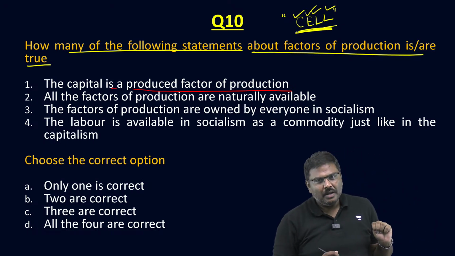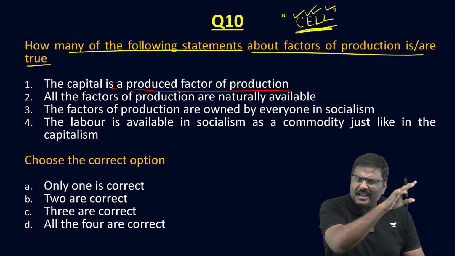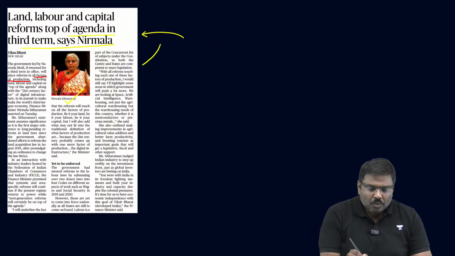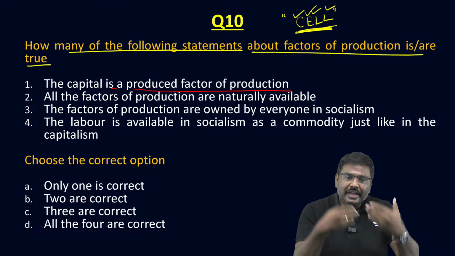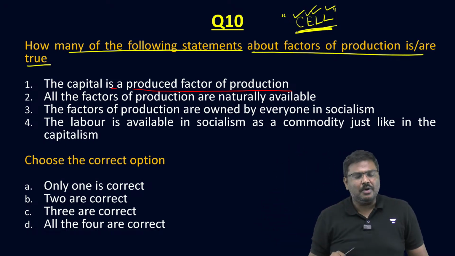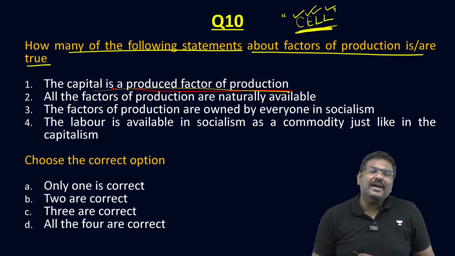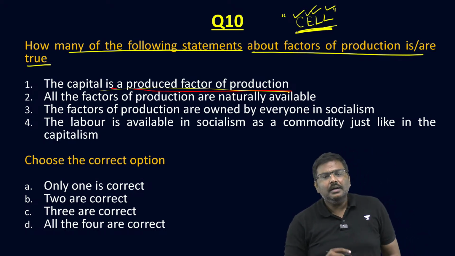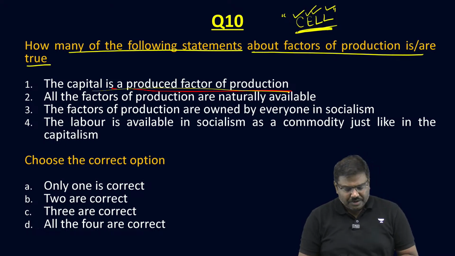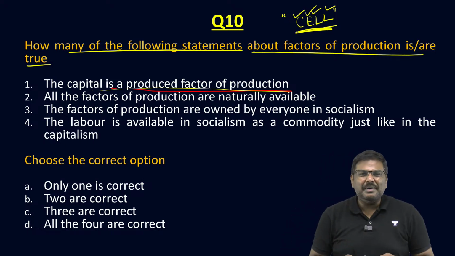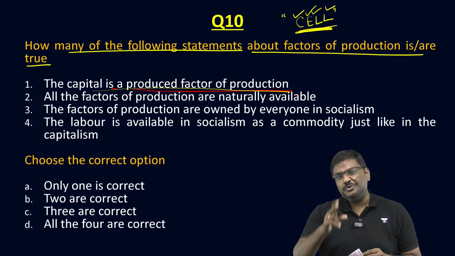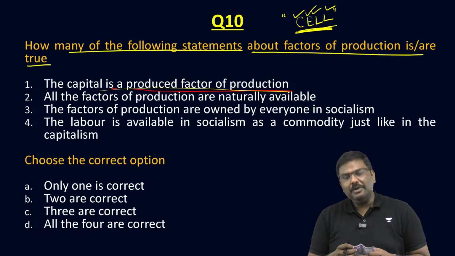4 factors of production. And during the election time period, the Finance Minister was repeatedly talking about land, labor, capital reforms. And what is the idea? Land, labor, capital are 3 out of 4 factors of production. The capital is a produced factor of production. Yes. Somebody will say, no sir, I don't think so. Capital means money. Money we are not going to produce. So you are wrong.